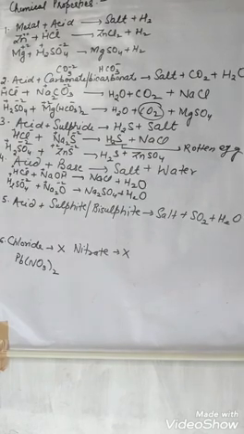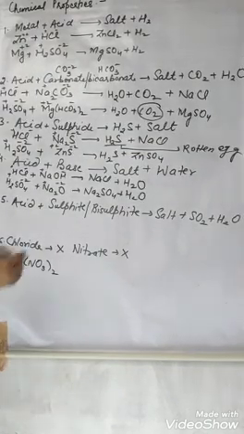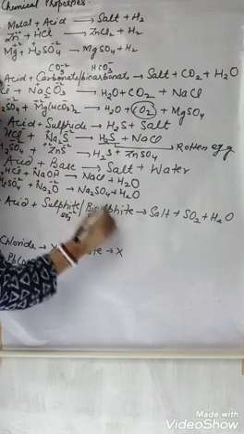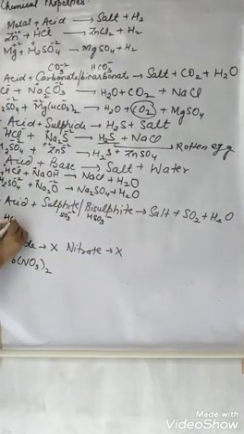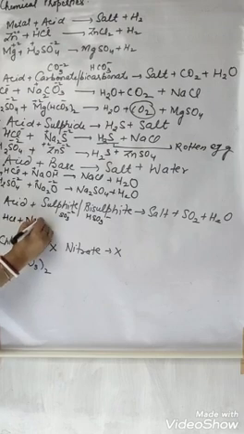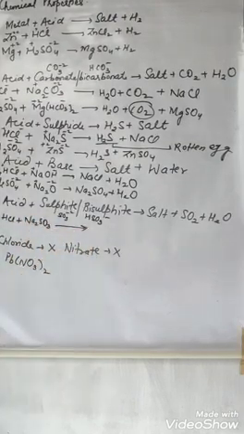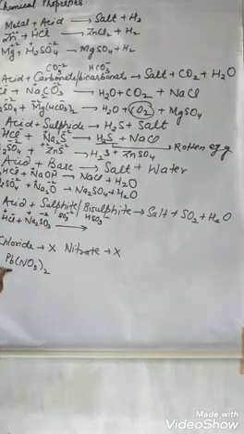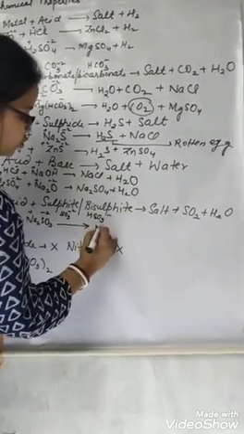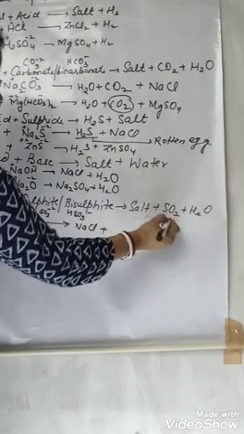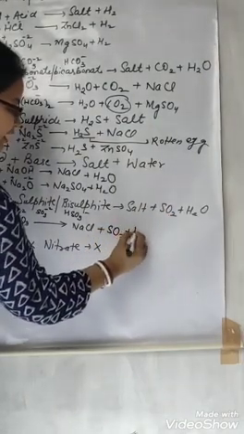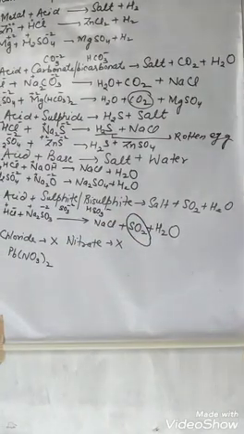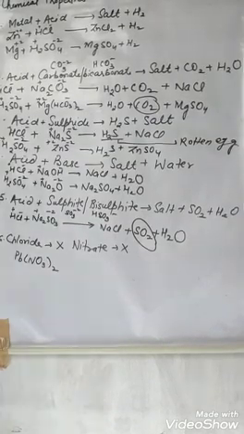Next one is acid and sulfite or bisulfite. Sulfite is SO3 minus 2 and bisulfite is HSO3 minus. Any acid like HCl reacts with a sulfite like Na2SO3. What will it form? Salt: H plus, Cl minus, Na plus, SO3 minus 2 form NaCl. Then which gas is it releasing? Sulfur dioxide and H2O. This sulfur dioxide also gives brisk effervescence.